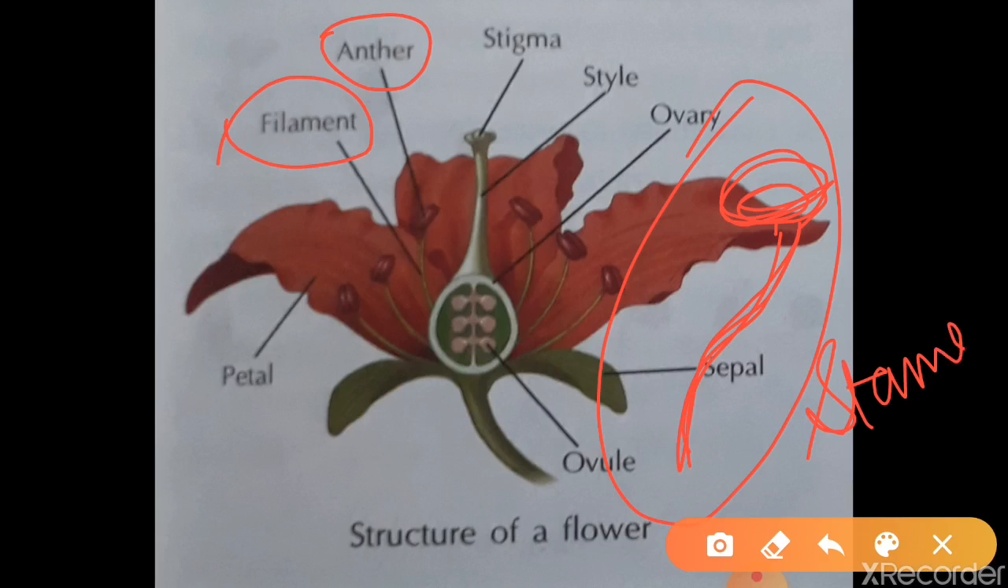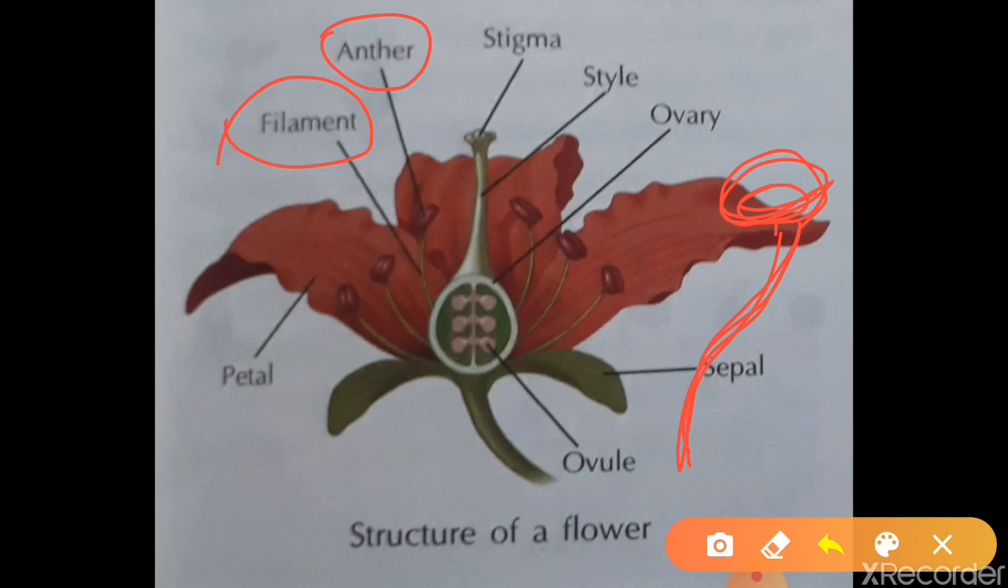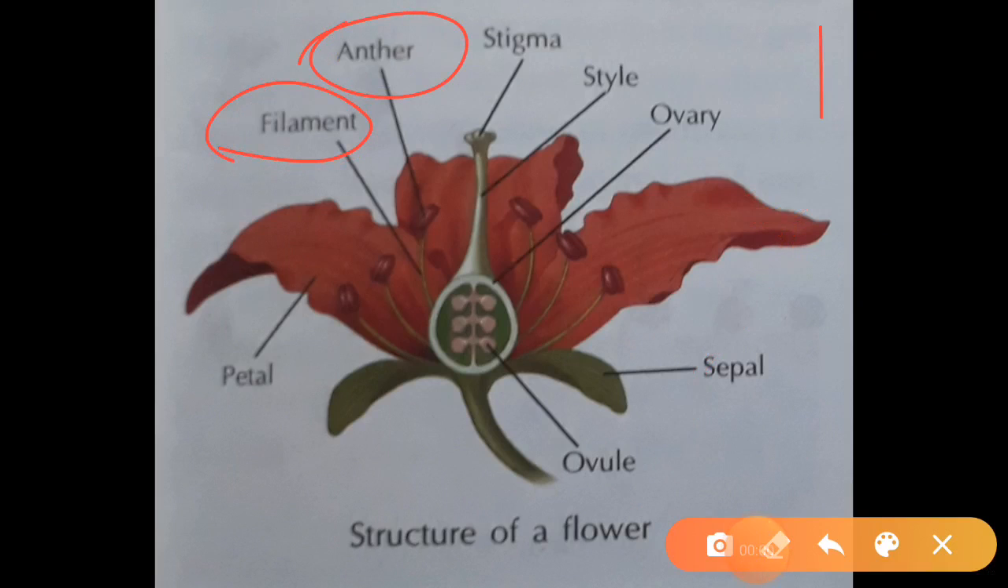Okay, this is the male part of the flower. Okay, the anther consists of pollen grains. Okay, so pollen grains are of yellow color, powdery structure, and help in reproduction also.